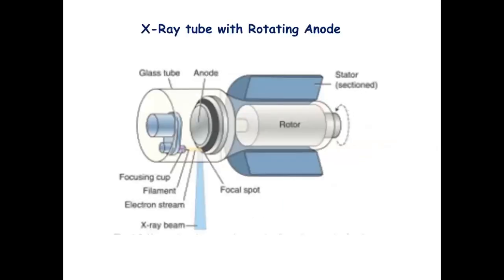There is also something called a rotating anode. Generally, X-ray tubes comprise a stationary anode. The purpose of using a rotating anode is to dissipate your heat, and by using it, it also has a smaller focal spot size. It keeps rotating so that your heat is evenly distributed so that you don't overheat your X-ray tube.